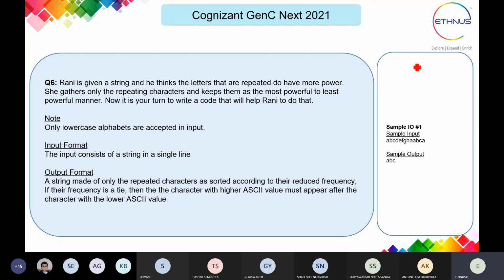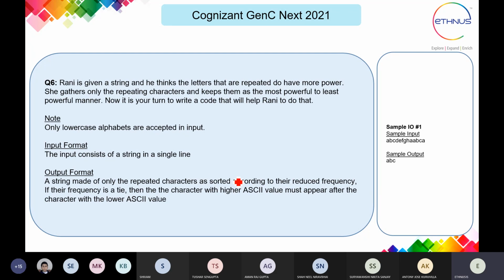Now, it is your turn to write the code that will help Rani to do that. Only lowercase alphabets are accepted as input. An input format we have consists of a string in a single line. Means whatever characters we have to type, that should be in a single line. And output is a string made of only the repeated characters, sorted according to their reduced frequency, means in the ascending order.